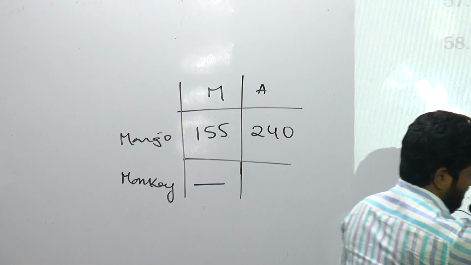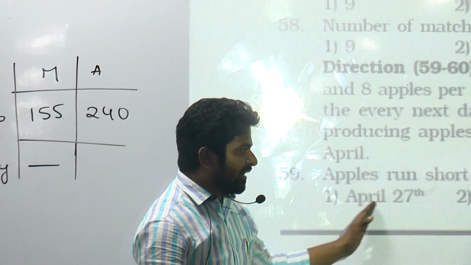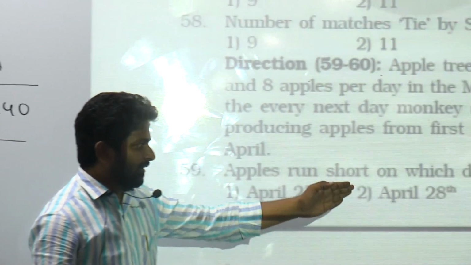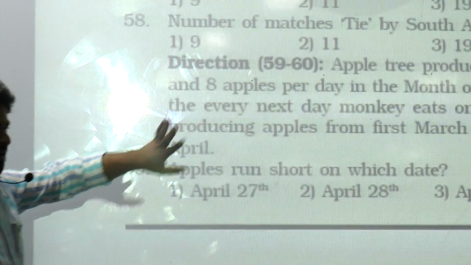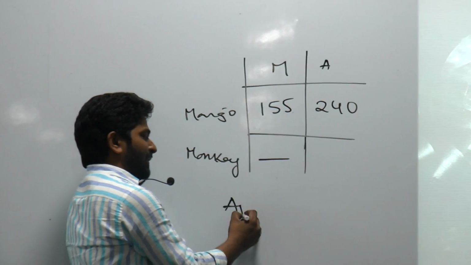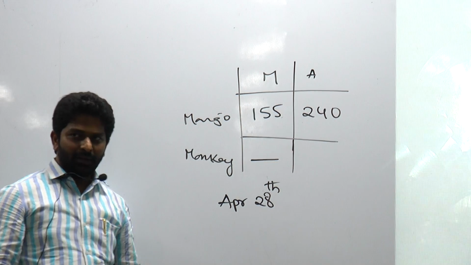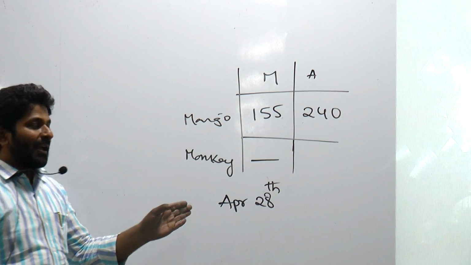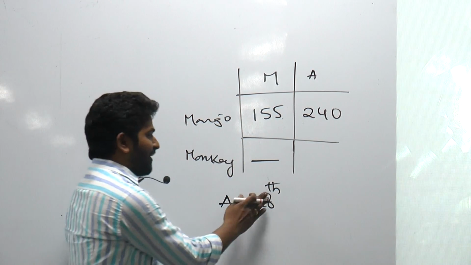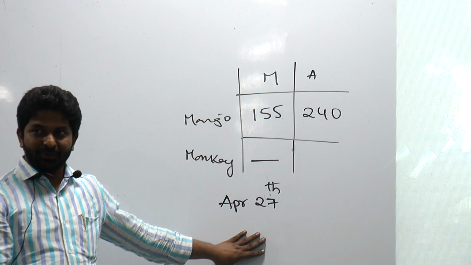Observe your options. Options are nearby. 28, 27, 28, 29 somewhere, right? Okay. Now, let me treat April 28 as my option. I am just going for a guess. With that I can eliminate some options, or else you can even take 27 also. With that you can eliminate at least 3 options.